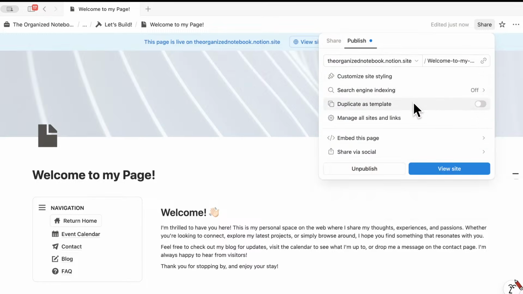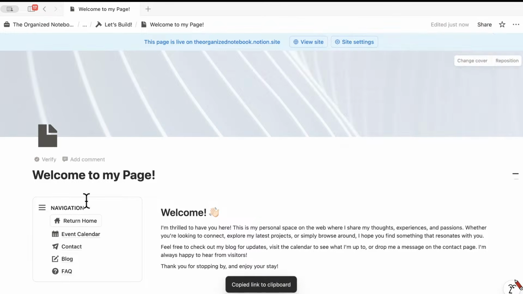And then you can also see all of your sites and links in one place. If you click here, you can embed this page into other websites outside of Notion. And then finally, you can share this page on social media. So those are the options for Notion sites. And I'll actually go ahead and share this link with you all so that you can see what that looks like on the web. So I'll click here.